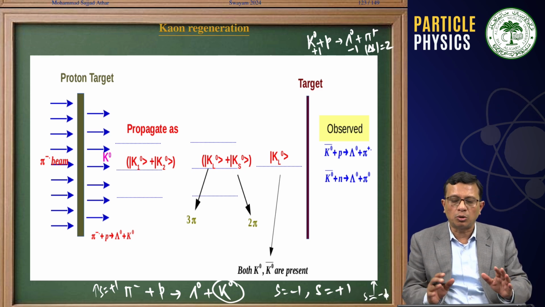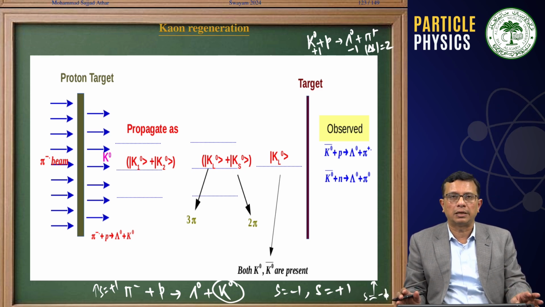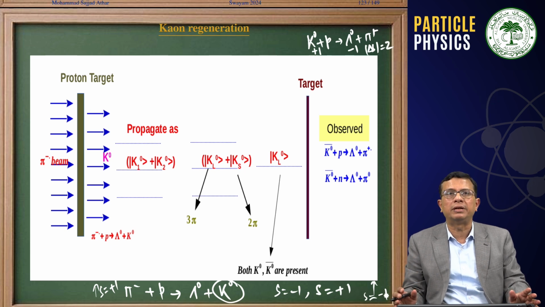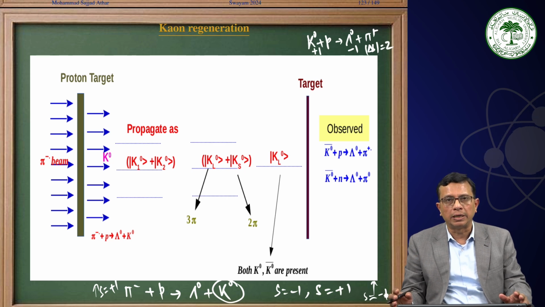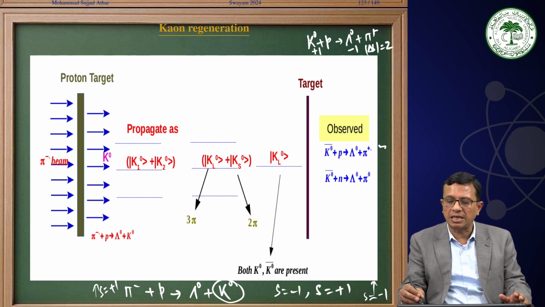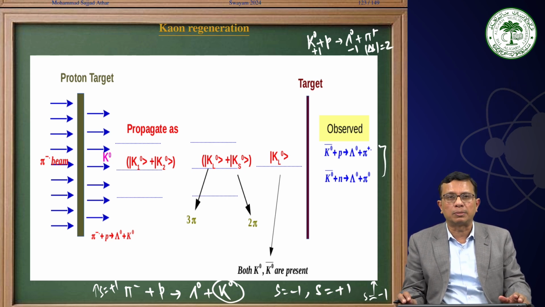The total change in strangeness is by 2 units, and this is a rare process, but it has been observed that a few K0s change into K0 bar, and this tells us about Kaon regeneration.